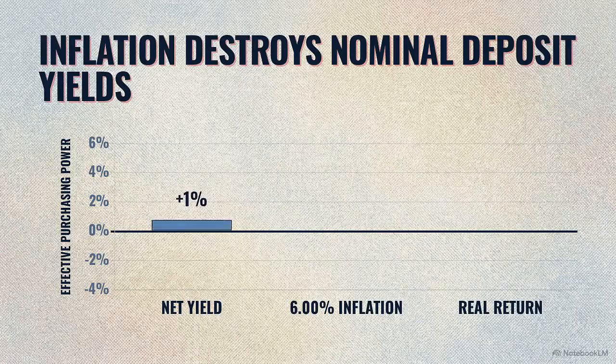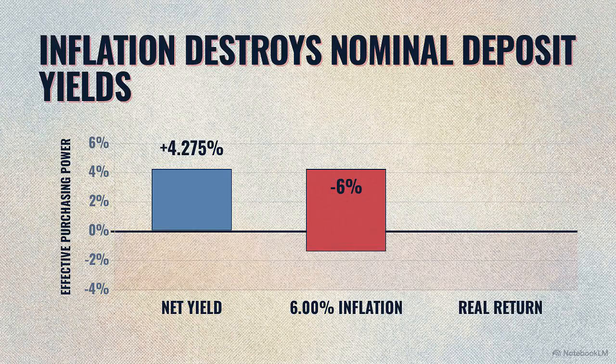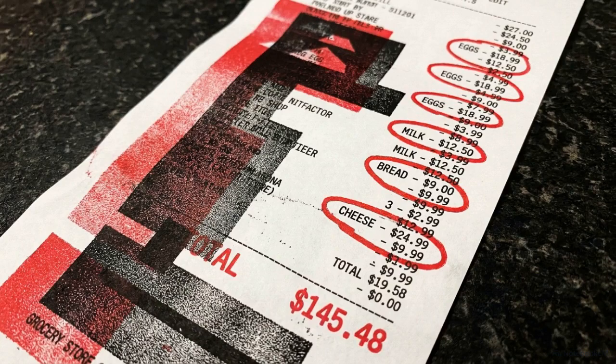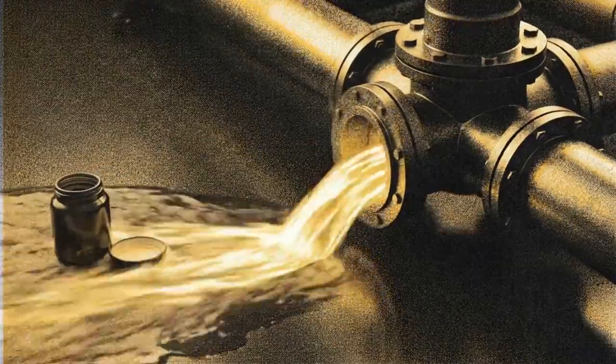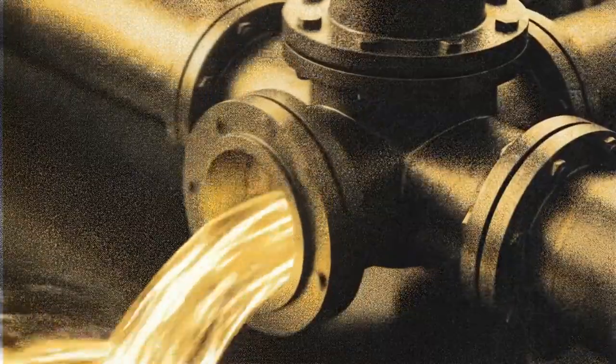When we apply the net real return formula, pitting the 4.275% effective payout against that 6% core inflation baseline, the value drops. The final mathematical reality is a net negative result of negative 1.725%. This negative 1.725% represents a precise annual extraction of purchasing power from the retail saver. This raises a critical question. If the saver is losing wealth, where is the value of that locked 1 million rupees actually going?